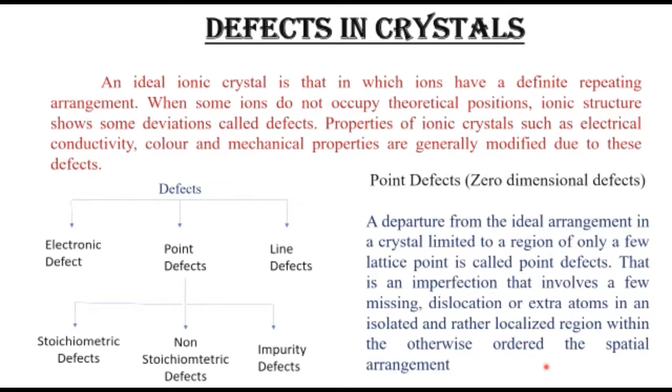Otherwise the crystal will have an ordered arrangement. These types of defects are known as point defects.